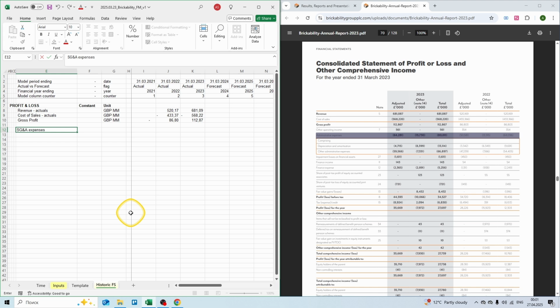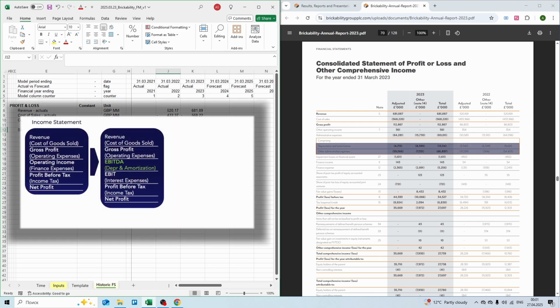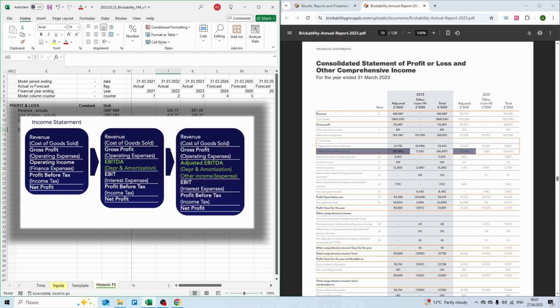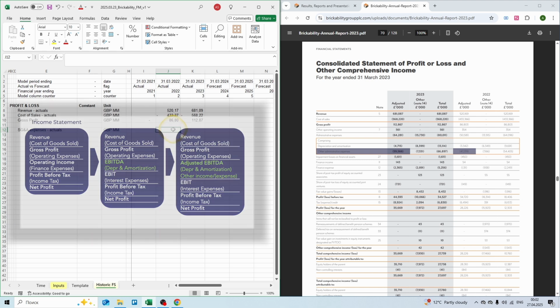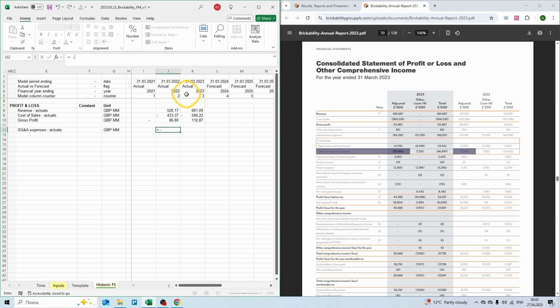Then we have our SG&A expenses. We have million pounds. As we discussed, we want to show depreciation and amortization expenses separately, and we also want to show operating expenses related to acquisitions after adjusted EBITDA. So let's just show adjusted operating expenses, which were 47 million in 2022 and 59 million in 2023.